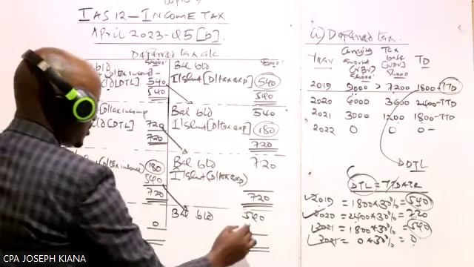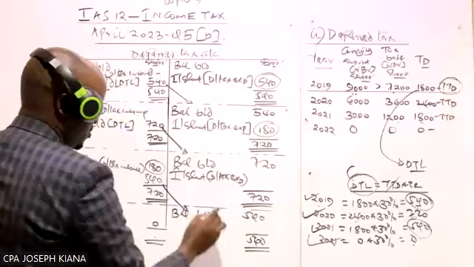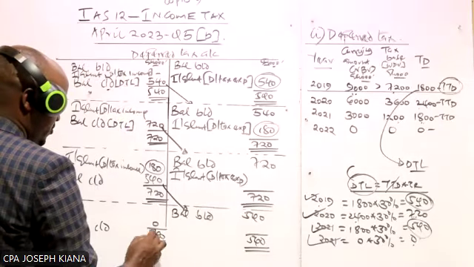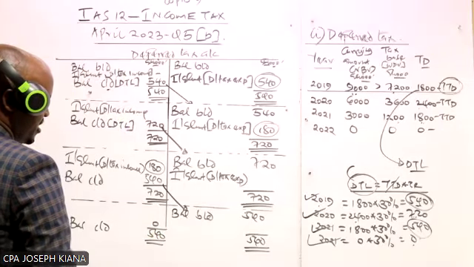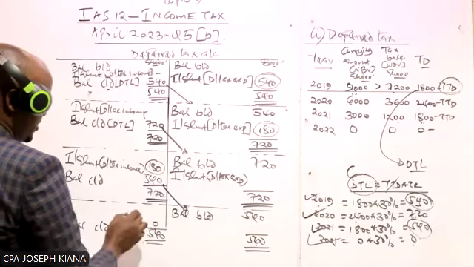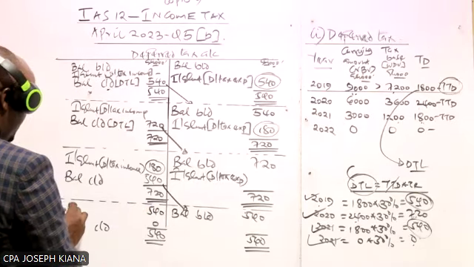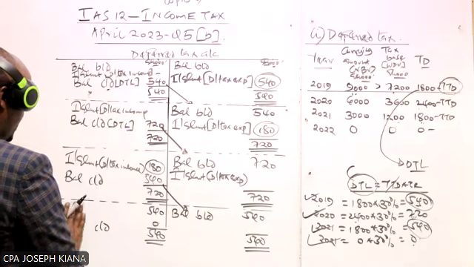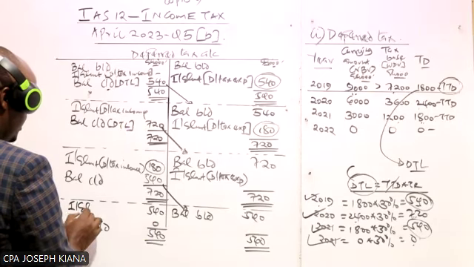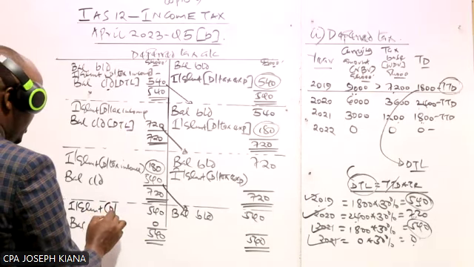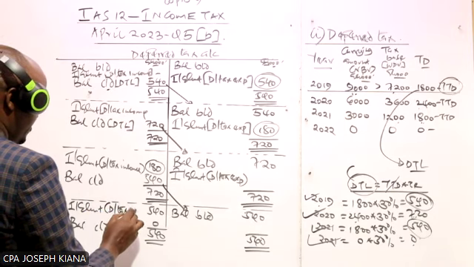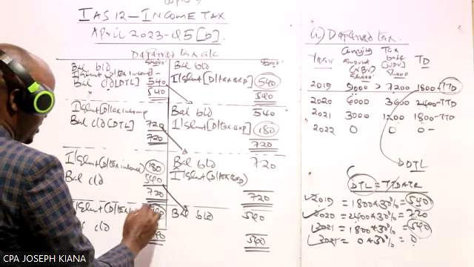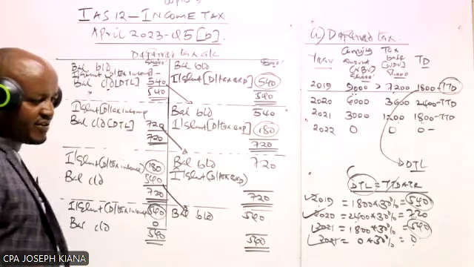The amount which is more is 540, this side is more. We will have our totals there as 540. So the balancing figure will be on this side, which will be taken to the income statement. And what is this? This is a deferred tax income.